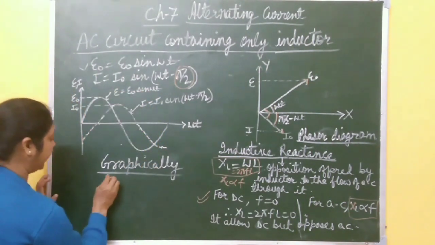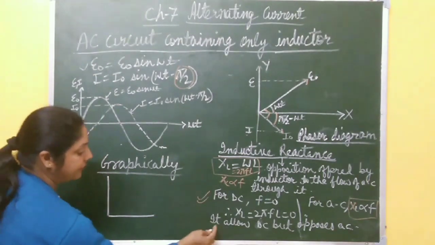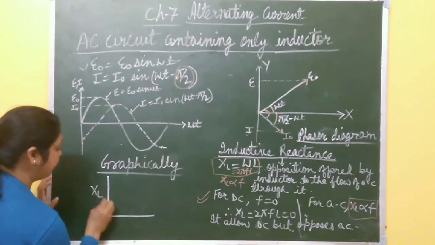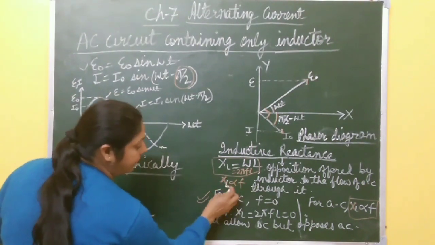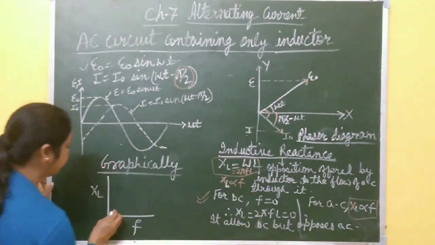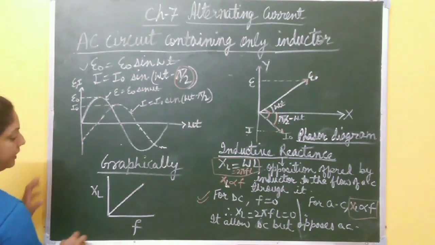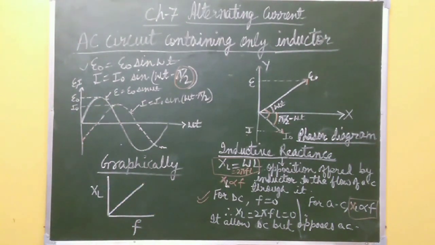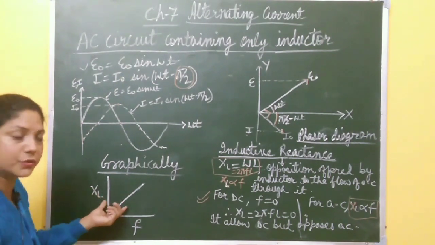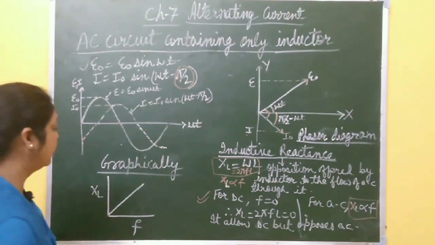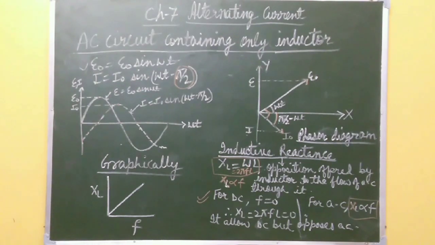Okay, one more thing, if you draw graph between this XL and frequency, you find that this inductive reactance is directly proportional to frequency, then you get a straight line in case of inductor. This is the graph between XL and F, and as frequency increases, this inductive reactance also increases. So please take a screenshot of this one. After this, we will move to the next topic.